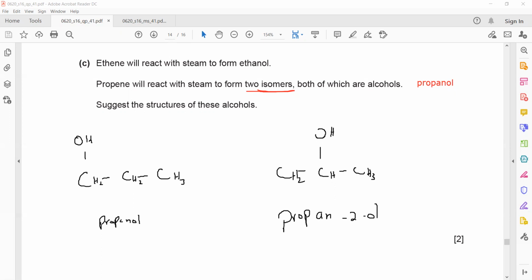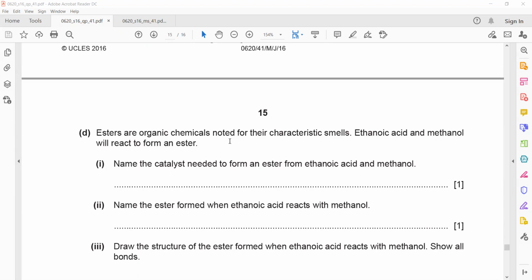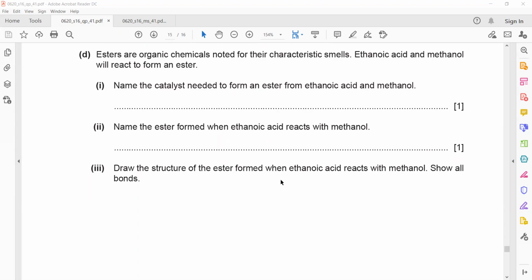Esters are organic chemicals noted for their characteristic smells. Ethanoic acid and methanol will react to form an ester. Name the catalyst needed to form an ester. The catalyst used here is sulfuric acid, used as a catalyst for formation of ester.